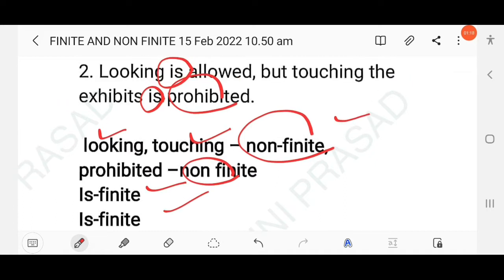As it indicates the tense, this "is" is also written in the passive. Looking is allowed, right? Then exhibits is prohibited. So here "is" indicates the tense. Which tense? Present tense. Not "prohibited", not "allowed". So these are non-finite verbs, right?